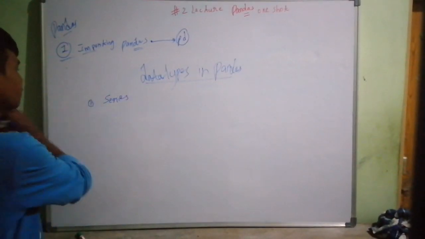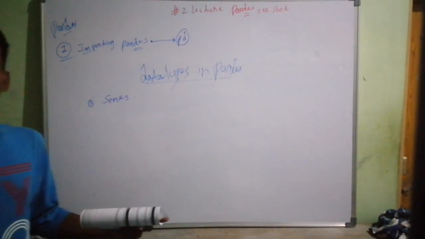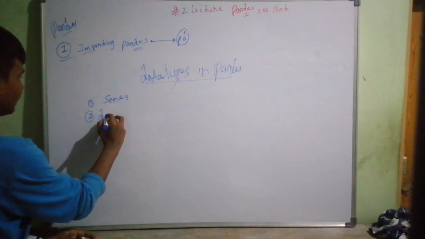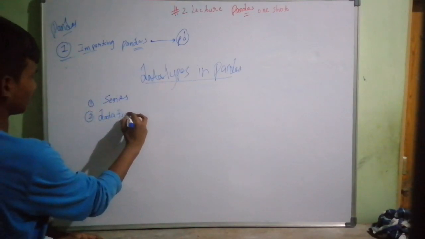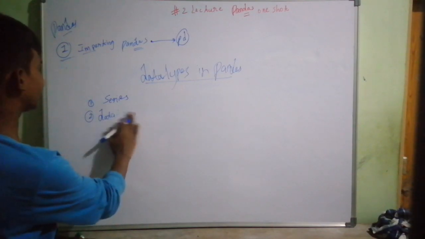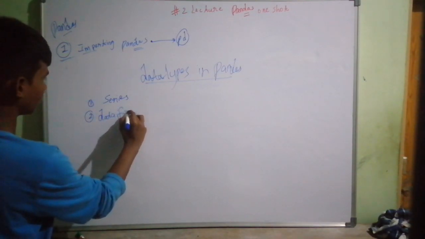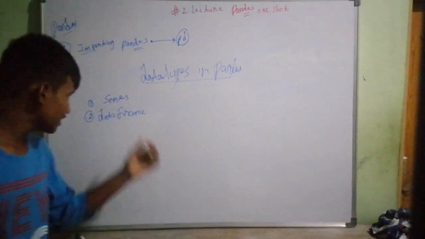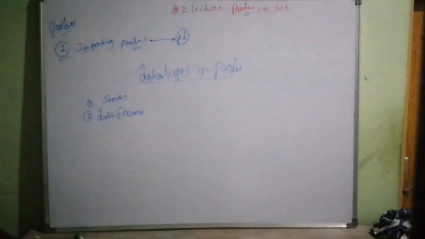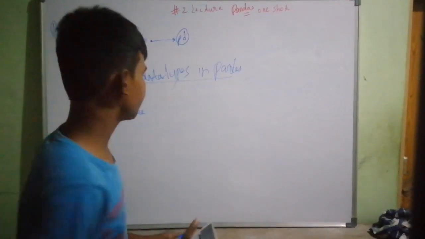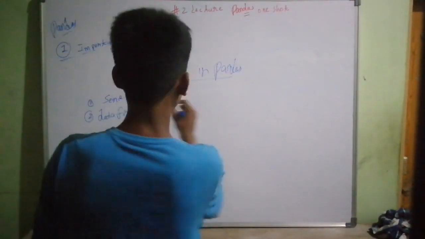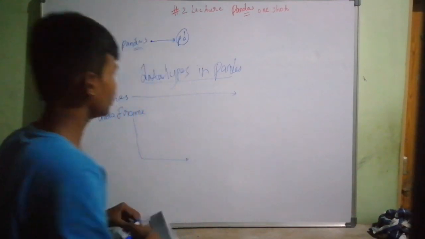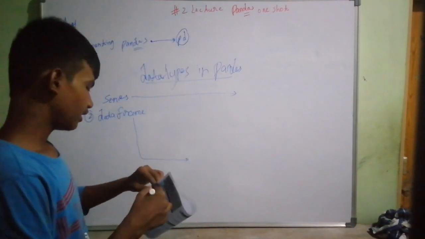Series is one type of data type. And DataFrame is the second one. Okay, let me write it clearly. DataFrame is the second one out there, but the first one is Series, and the second one is DataFrame. What is Series? What is DataFrame? Okay, hold on, I'll explain. I'll write it down here, aligned like this, so that I can explain to you what is Series and what is DataFrame.